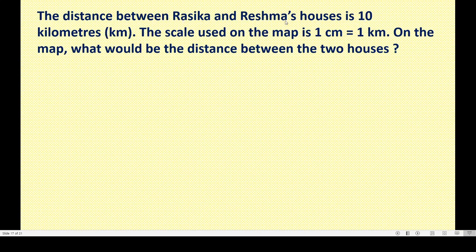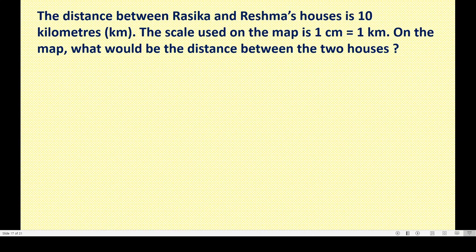Rasika and Reshma are friends, and the distance between their houses is 10 kilometers. The scale used on the map is 1 centimeter equals 1 kilometer. If you draw 1 centimeter, that equals 1 kilometer in real. What would be the distance between the two houses on the map?